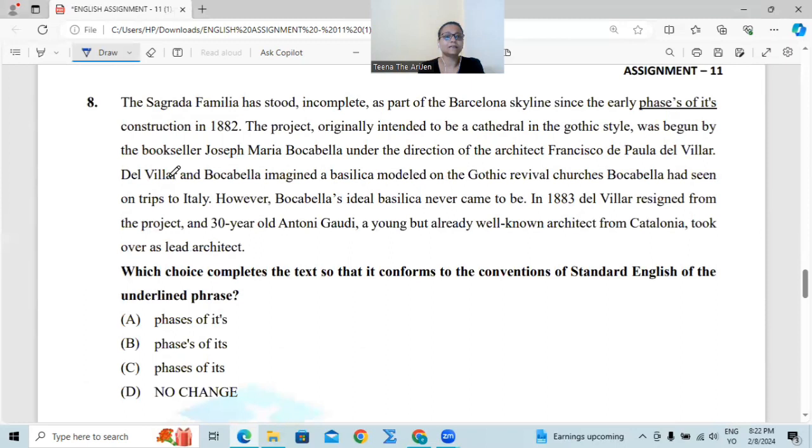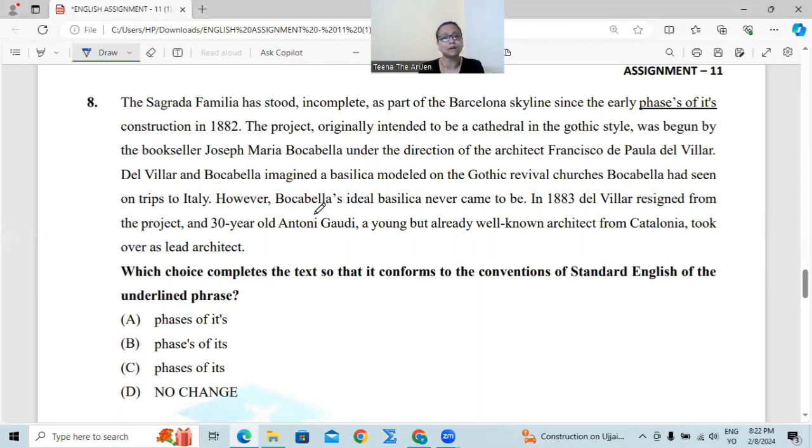Next, number 8. The Sagrada Familia has stood incomplete, a part of the Barcelona skyline since the early phases of its construction in 1882. This project, originally intended to be a cathedral in a Gothic style, was begun by the bookseller Josep Maria Bocabella under the direction of the architect Francisco de Paula del Villar. Del Villar and Bocabella imagined a basilica modeled on the Gothic rival churches Bocabella had seen on trips to Italy.